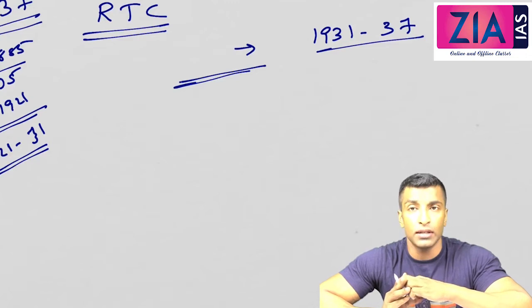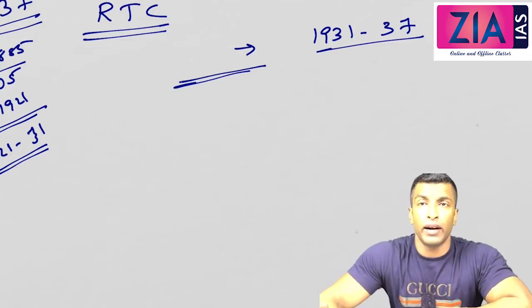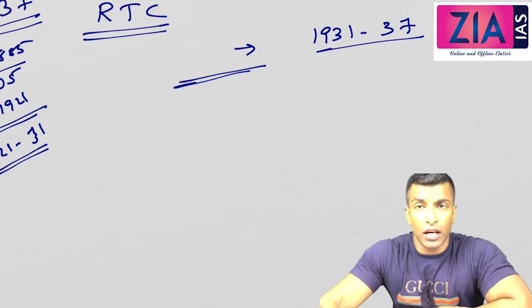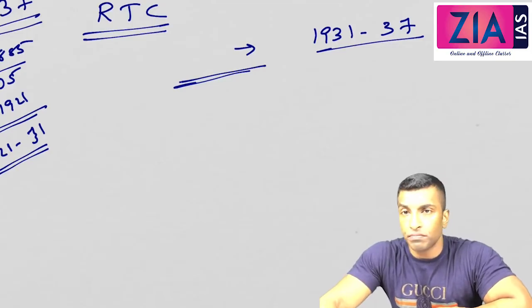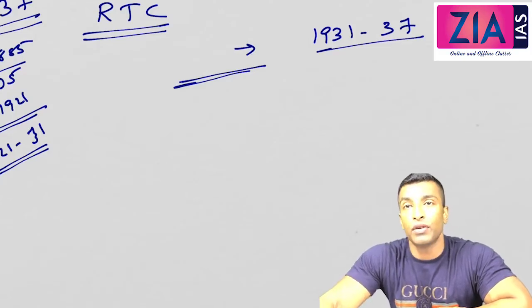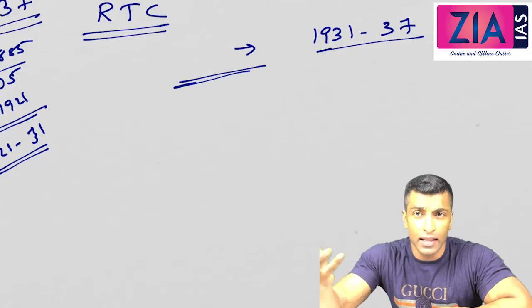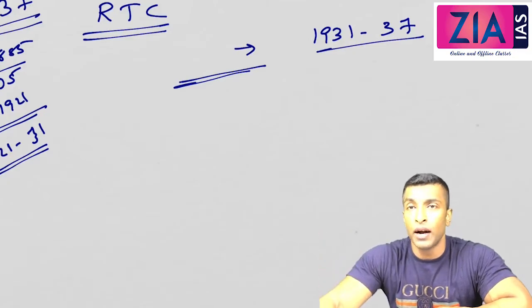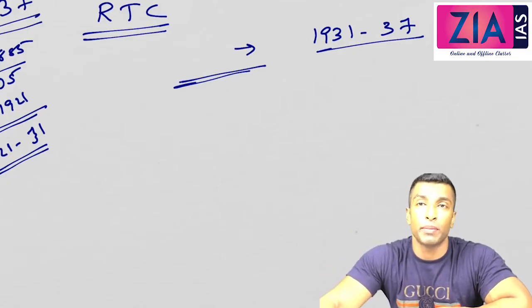So this is what we are going to discuss in this phase, and then 1937 to 1947, where we'll discuss Cripps Mission, August Offer, Wavell Plan, Cabinet Mission Plan, Mountbatten Plan, RIN Mutiny, INA trial, everything we'll cover. With that, we'll finish history. Maybe 3 more sessions, that's enough. We'll complete up to 1947, and then we'll start post-independence India.